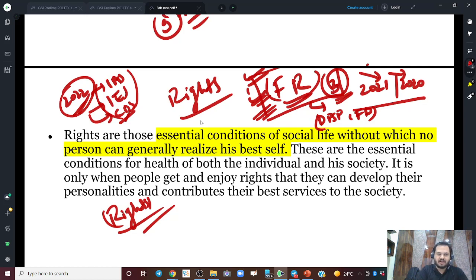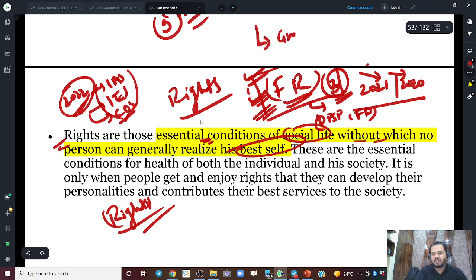So you can see here, rights are those essential conditions. This is a very formal definition. These are those essential conditions of social life without which no person can realize his best self, right? So rights are nothing but these are conditions, situations which you should have so that you can develop your personality, right? Suppose today you need to develop your personality. What are the things you need? You need resources. Then you need to express yourself, right? If you want to become a group A, group B government servant in the government of India, right?